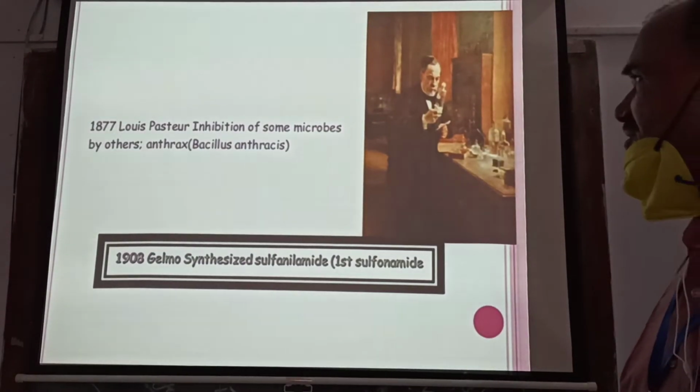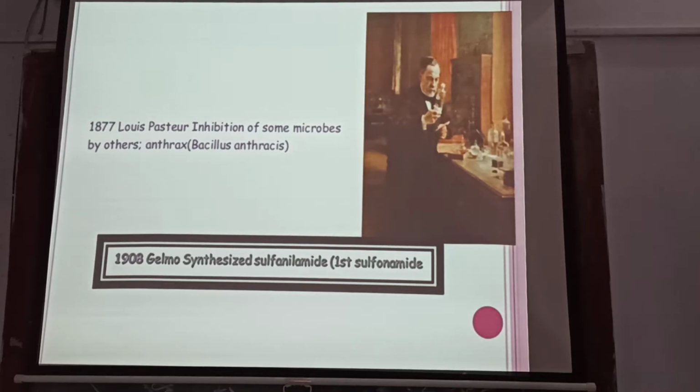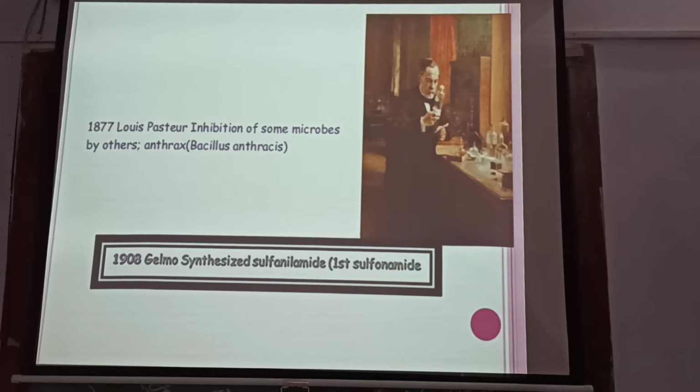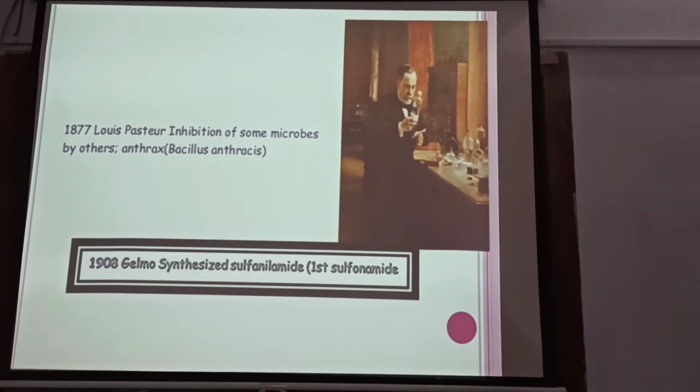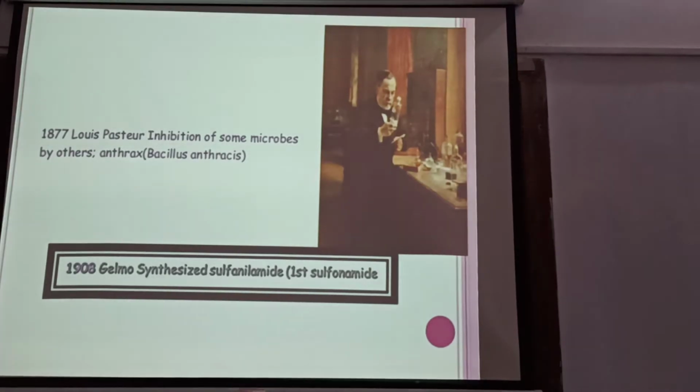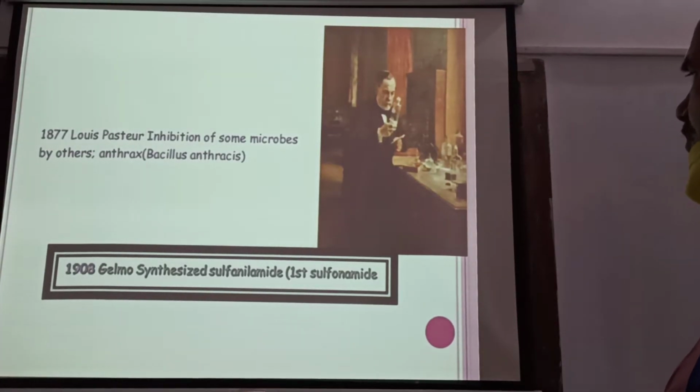Inhibition of some microbes by others, like anthrax, Bacillus anthracis, was observed in 1877. In 1908, Gelmo synthesized sulfanilamide, the first sulfonamide.